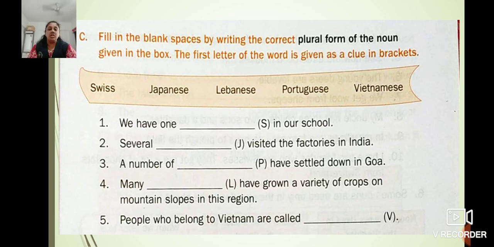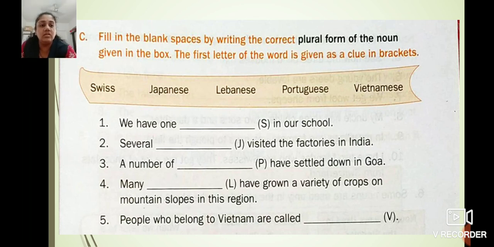Now here, question number C we have to solve. Fill in the blank spaces by writing the correct plural form of the noun given in the box. The first letter of the word is given as a clue in the brackets. Clue is given and help box is also there. We have one dash in our school. S is the clue. So what is the correct word here?